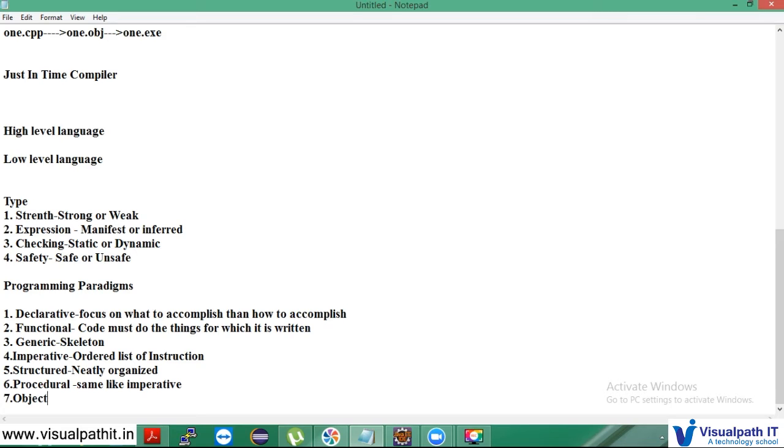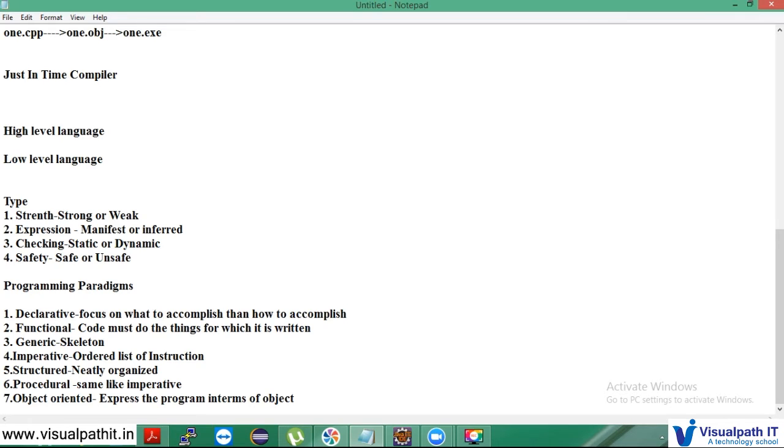When compared to the last one, this is very important. It is called object oriented. So why do we need it? We express the program in terms of objects.